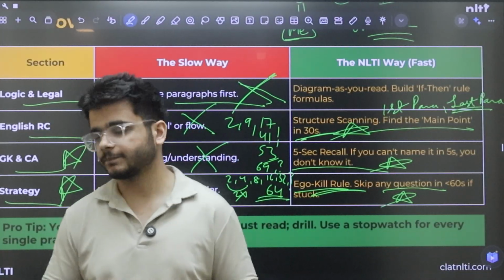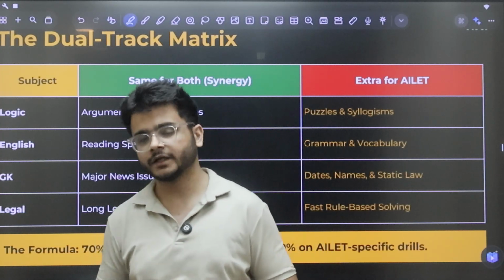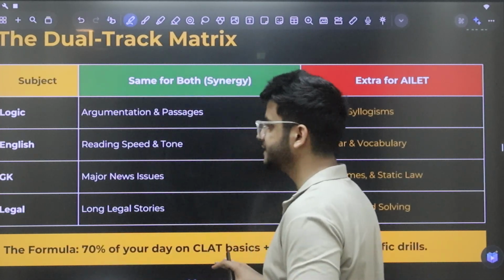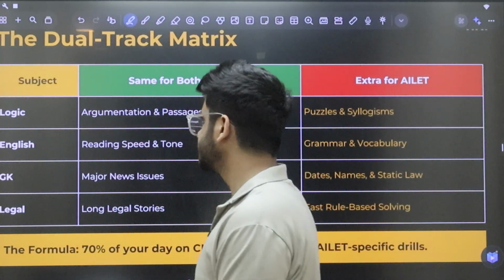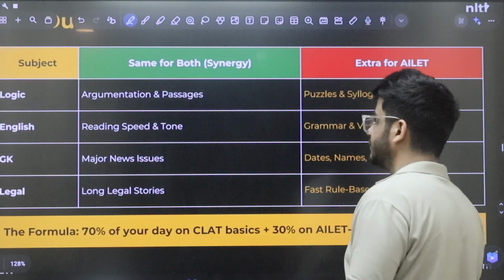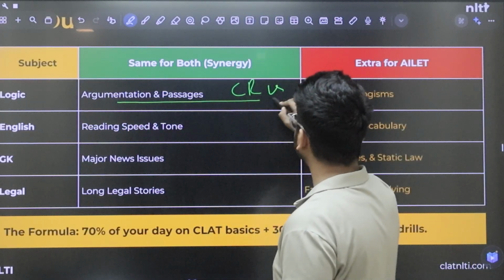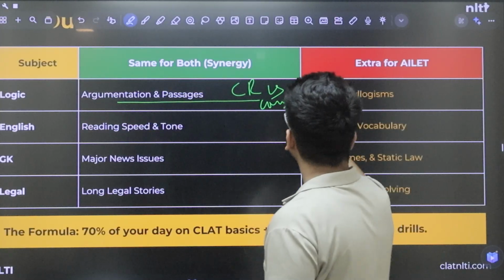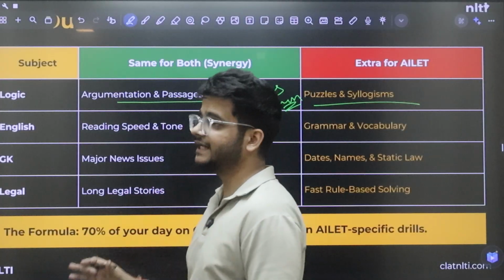Now let's talk about what's common in both CLAT and ELIT. You don't have to prepare everything separately for ELIT. Mostly the syllabus is same only. So talking about logical reasoning, what's same for both? Argumentation and passages. CR is common in both. What's different in ELIT? Puzzles and syllogisms. But as of last year,